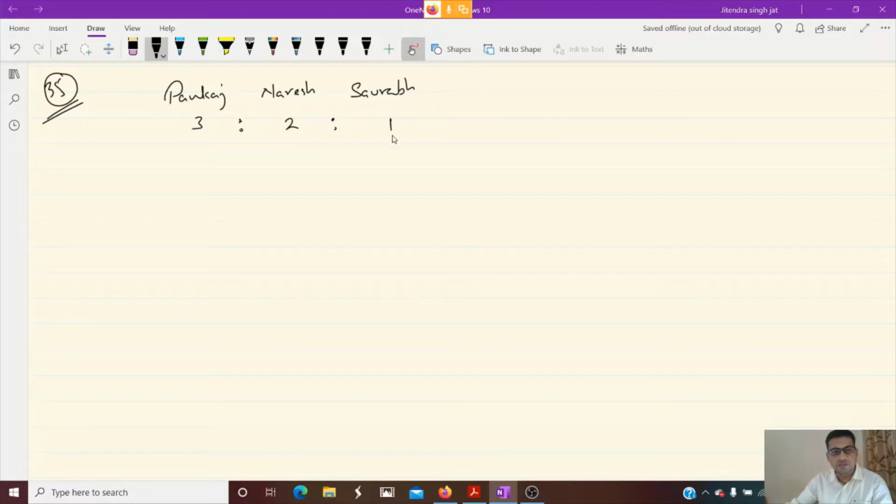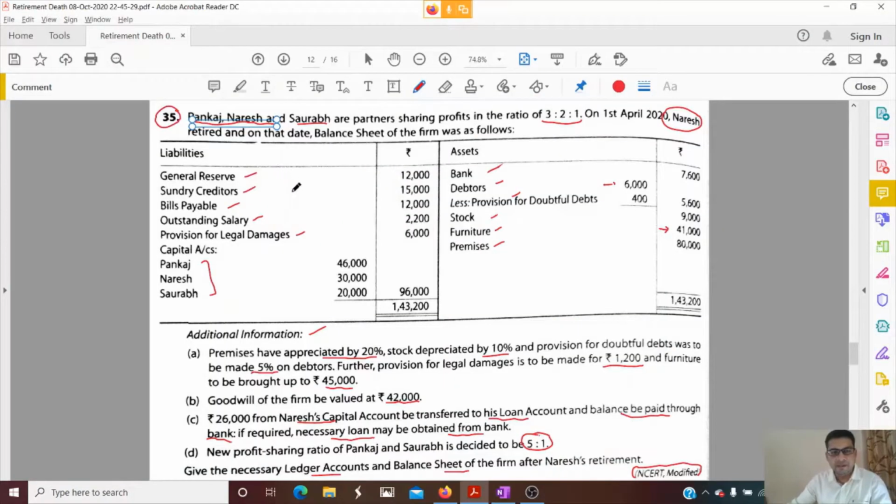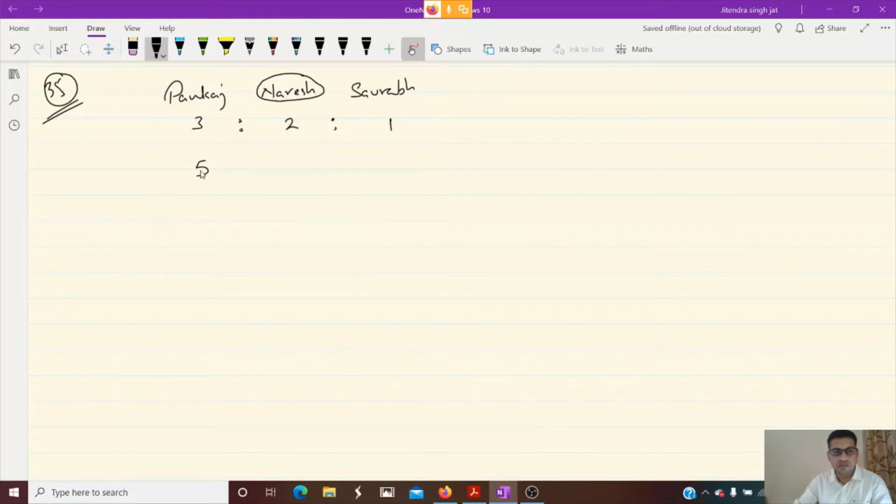Naresh took retirement. And the new ratio they have decided is 5 is to 1. Pankaj and Saurabh decided their new ratio to be 5 is to 1. So we need to calculate their gaining ratio. Gaining ratio formula is new ratio minus old ratio.